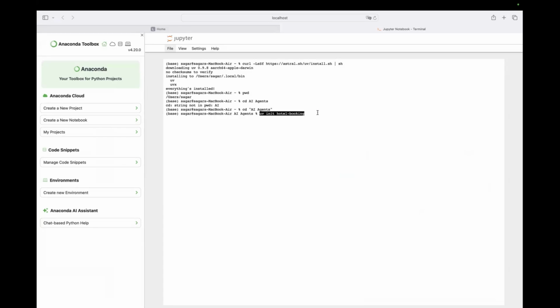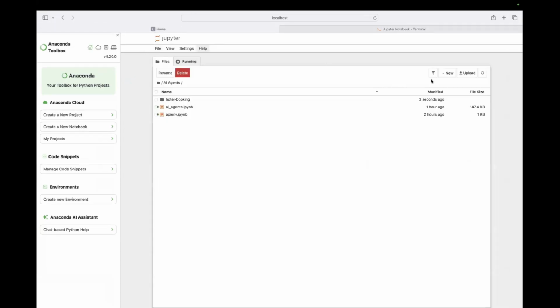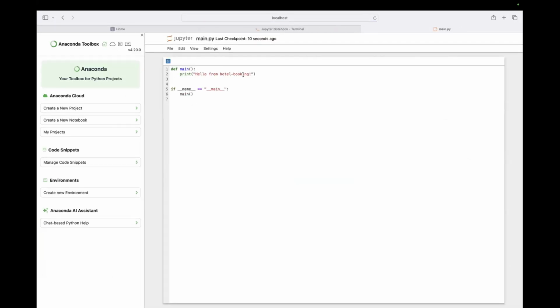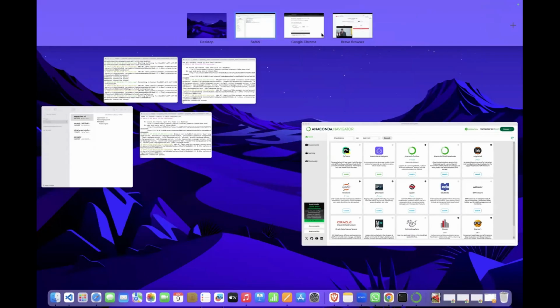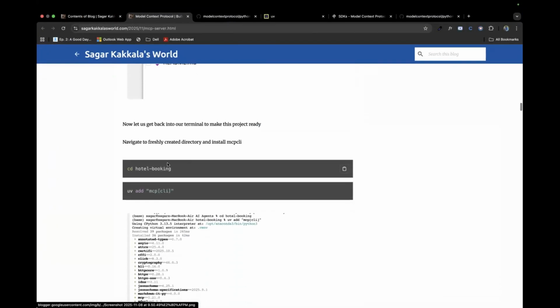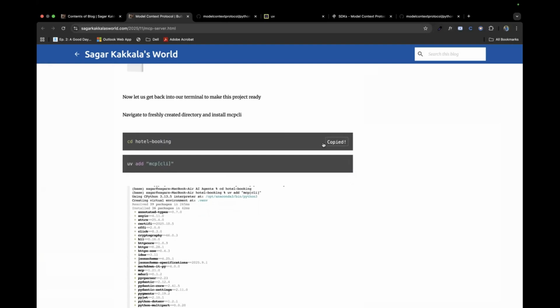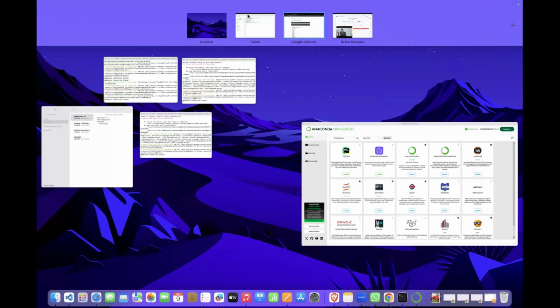This will actually initialize a hotel booking app. As you could see 2 seconds ago, this has the Python file, main.py, which is just a normal file that says "Hello from hotel booking." And pyproject.toml, which is like requirements. This is just a draft file it designed for us. And now let's navigate into that directory that it just created.